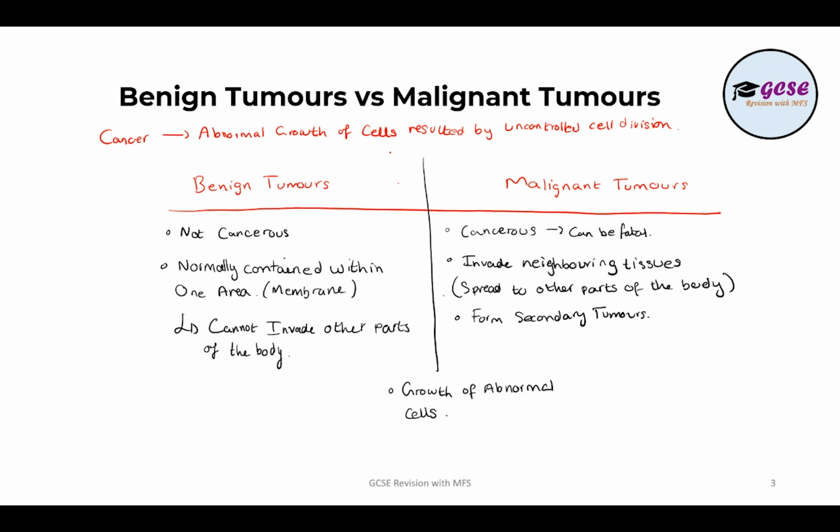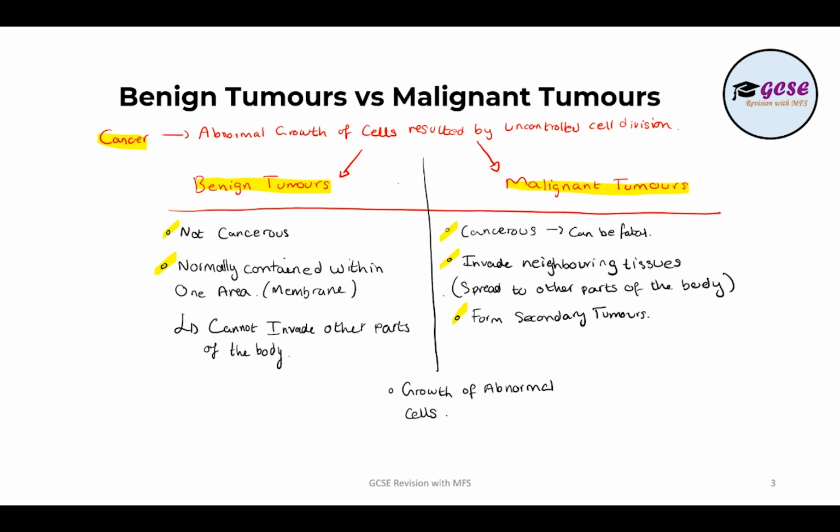And cancer can be split into 2 sorts of cancer. You've got one caused by benign tumors and the other one caused by malignant tumors. These are the key points you need to remember. Normally, when this comes up in an exam, it comes up as a big question, either a 4 marker, 5 marker, or 6 marker, asking you to compare between the 2 types of tumors, benign tumors and malignant tumors. So it's really important to understand that.